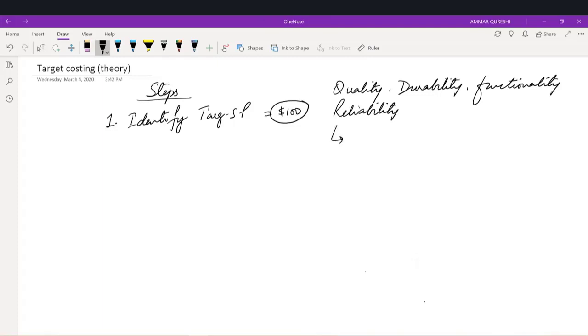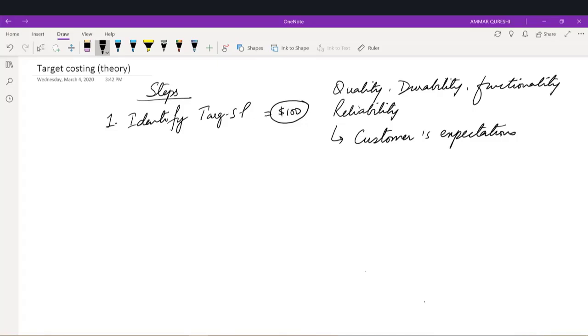For the development of these four things, we need to identify what the customer expectations from the product are. For example, if you are developing a mobile phone, there are a few expectations from the customer.